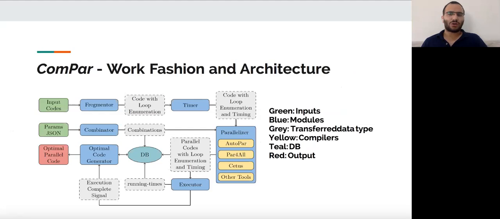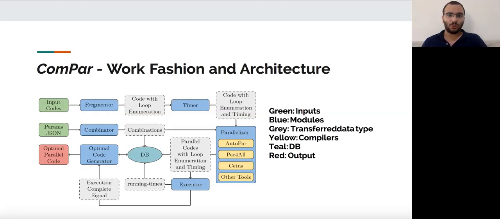So how does ComPar actually work? ComPar enumerates all loops in the given source code and measures the running time for each one. Then, for every possible combination of an S2S compiler's flags, OpenMP clauses, and RTL routines, ComPar uses the S2S compiler to parallelize the code with the compiler flag specified in that combination. It then adds the directive clauses and OpenMP RTL routines to each parallelized loop. For every such combination and resulting parallel code, ComPar compiles and executes the parallel code and extracts the running time for each one.